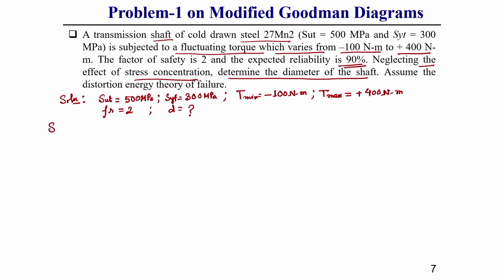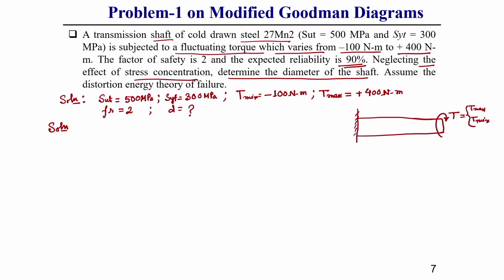So, we will solve this problem. Let me show how the problem looks. Let us consider this is a circular shaft. It is subjected to torque T. This torque T has a maximum value and a minimum value.